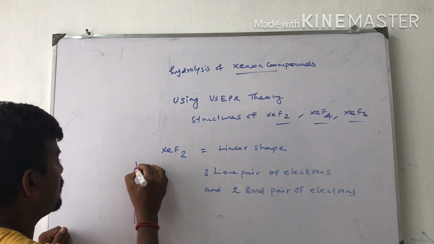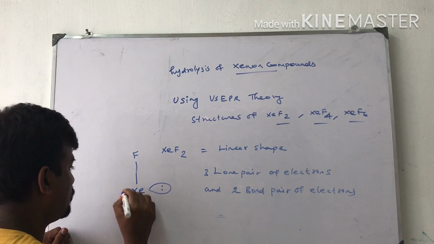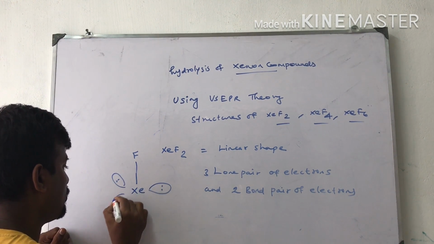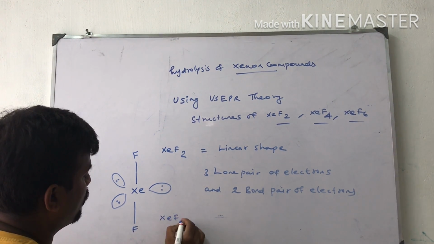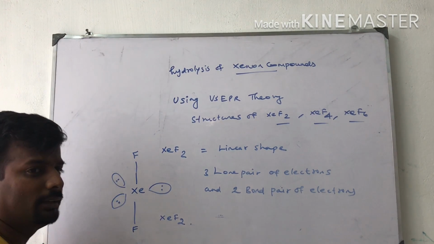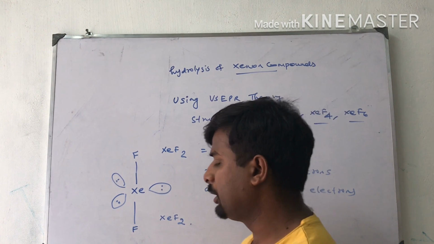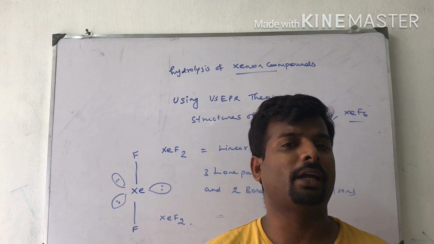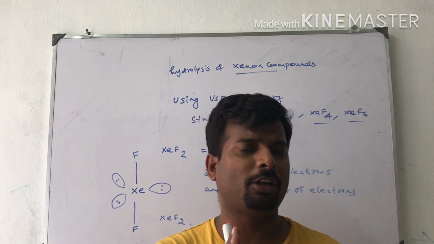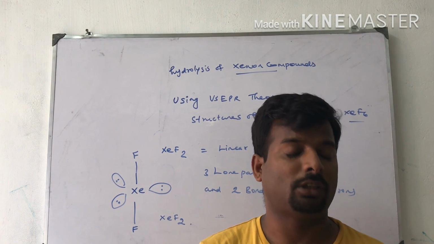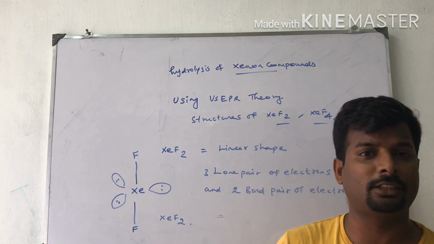This is the fluorine, xenon difluoride. So this is the structure of XeF2. According to valence shell electron pair repulsion theory, this is the stable structure. To minimize the lone pair interaction, we have to adjust the fluorine and xenon bonds in a straight line. We adjust the bond pairs with respect to the lone pairs so that the molecule attains stability.